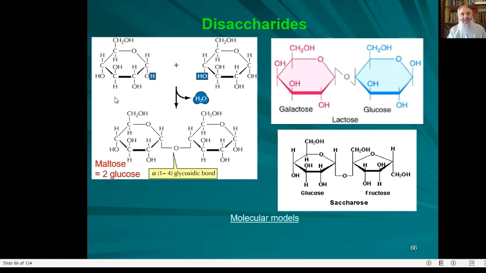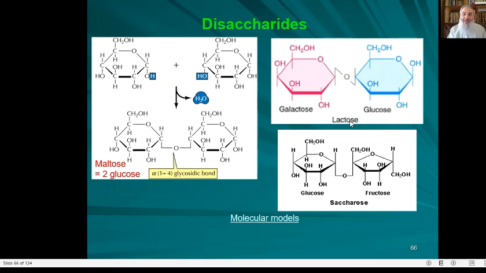Alpha means that this is an alpha isomer and this is an alpha isomer. Notice the hydroxyl group here and the hydroxyl group here. 1,4 means carbon number 1 reacting with carbon number 4. This is maltose actually. This is a disaccharide named maltose. You must know that maltose is made up of 2 alpha-D glucose.